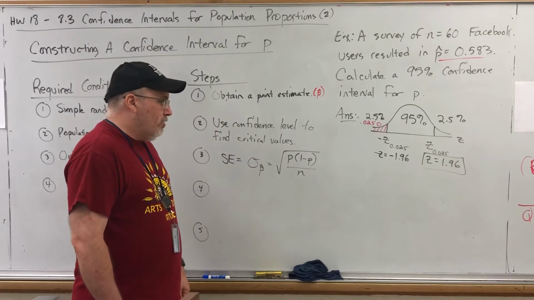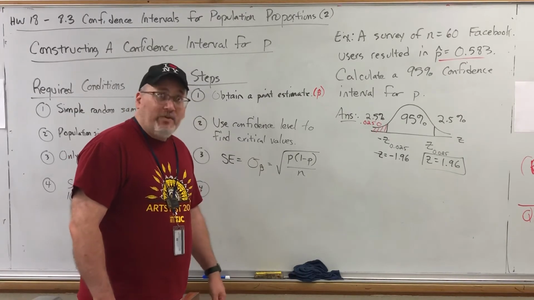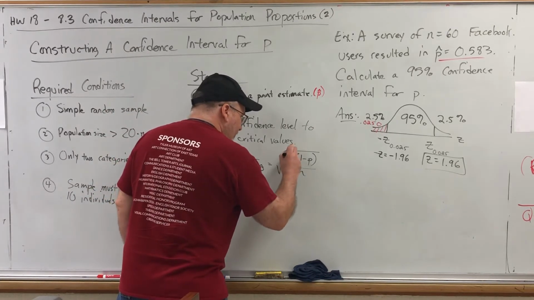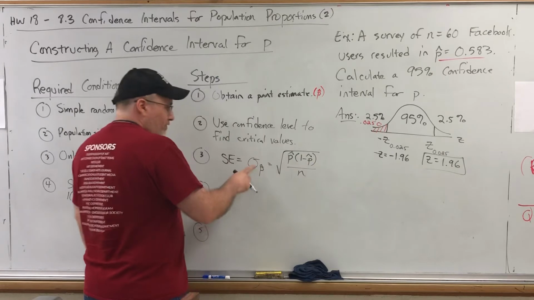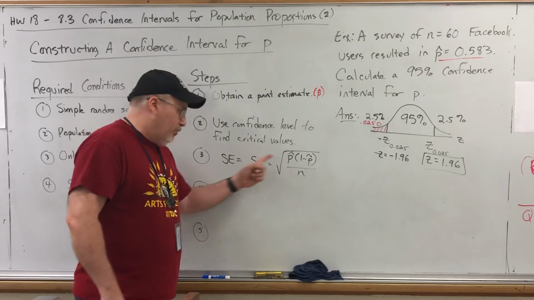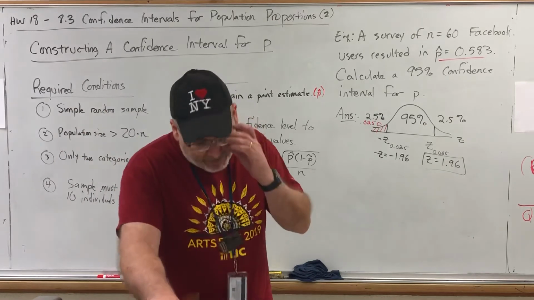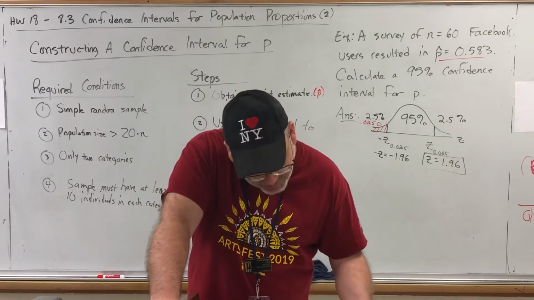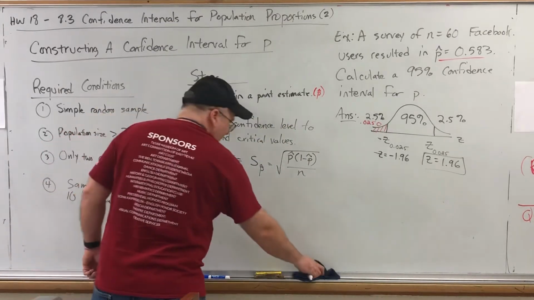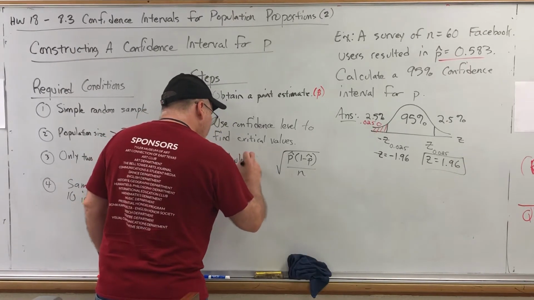The standard protocol when that occurs is, instead of using the population value, use its point estimate, use its sample equivalent. So instead of using P, we're going to use P hat, because we have one of those. And instead of calling this sigma sub P hat, it would actually be called S sub P hat, since we're using a sample proportion instead of a population proportion. Now, I don't believe that this author at any point ever calls the standard error S sub P hat. So I am going to remove that and just say that you need to calculate your standard error.